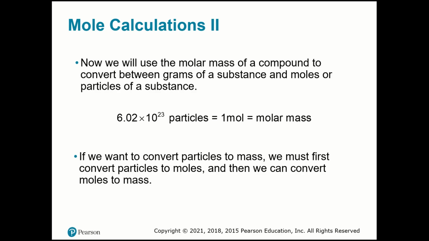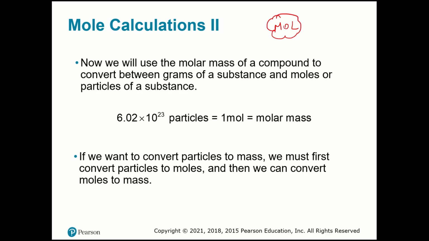So pay attention to the parentheses, the atomic mass in your periodic table, and how to calculate. Now we're going to use the molar mass of a compound to convert between grams of substance and moles or particles of substance. But remember, mole is the star of the units in chemistry.